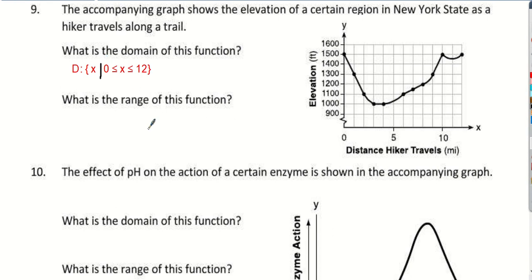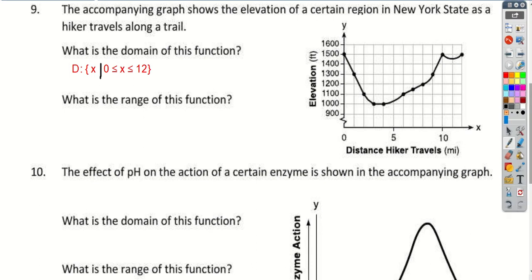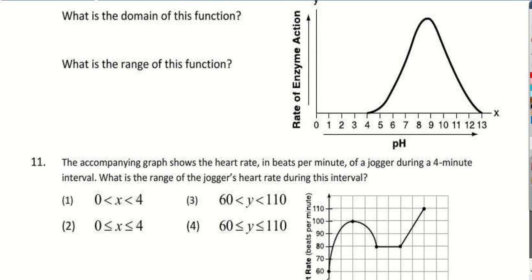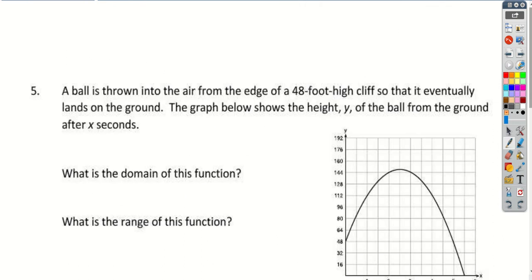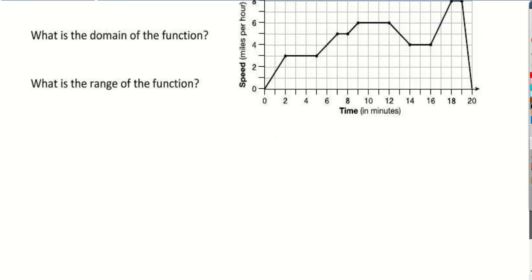Cross that line in. And then the range, let's see if you guys can do the range on your own here. What are the y values that we're sticking in between here? Same thing with these guys. And then you got a range on the bottom here as well. And then let's see if you guys can finish up this for homework tonight, okay?